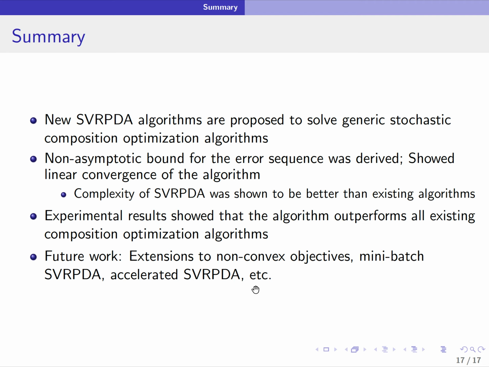Maybe we want to consider what happens if the objective function is non-convex, and what if we did mini-batches via PDA instead of doing just a single coordinate ascent update, and how acceleration techniques can be used to further improve the convergence rate.